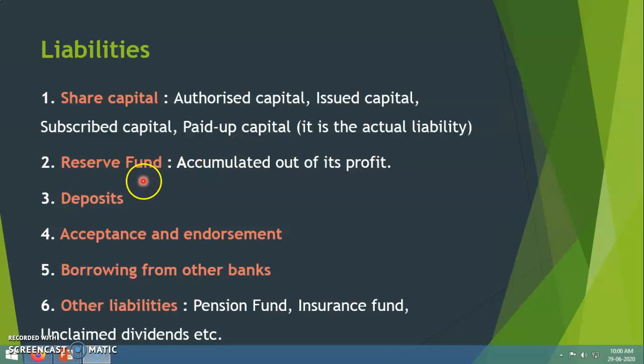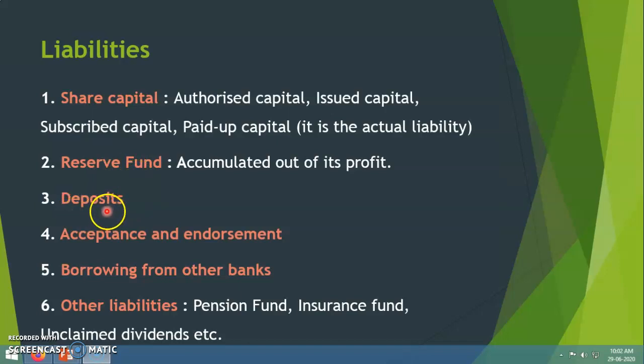Second item is reserve fund. A reserve fund is the fund accumulated by a bank out of its profit. According to the Banking Regulation Act, every bank should keep a certain portion of its profit as reserve fund, because it will help the bank in crisis situations.